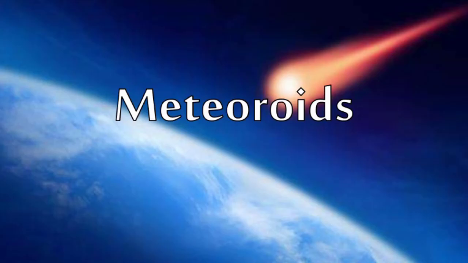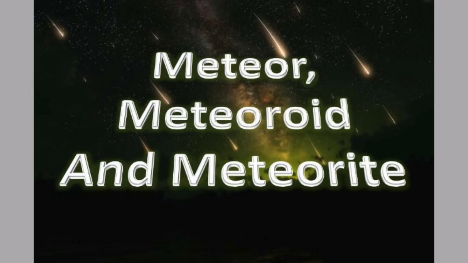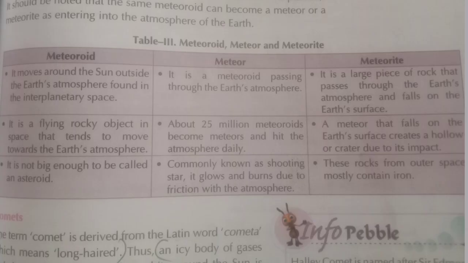Meteoroids. These are small pieces of rocks which move around the Sun and are found in the interplanetary space, or the space between two planets. It should be noted that the same meteoroid can become a meteor or a meteorite on entering the atmosphere of the Earth. Let us come to know the differences between meteoroid, meteor, meteorite. Meteoroid. It moves around the Sun outside the Earth's atmosphere, found in the interplanetary space. It is a flying, rocky object in space that tends to move towards the Earth's atmosphere. It is not big enough to be called an asteroid.